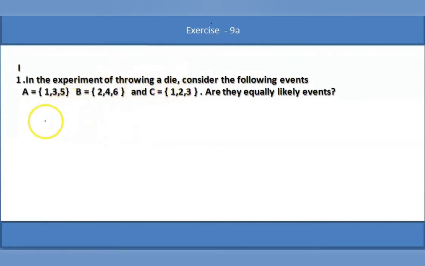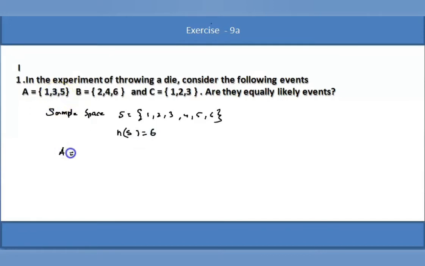In throwing a die, what is the sample space? Sample space S is equal to {1, 2, 3, 4, 5, 6}. So the number of elements present in S, the total number of events, is 6. What is A? A is equal to {1, 3, 5}. So the number of elements present in A is 3. What is B?